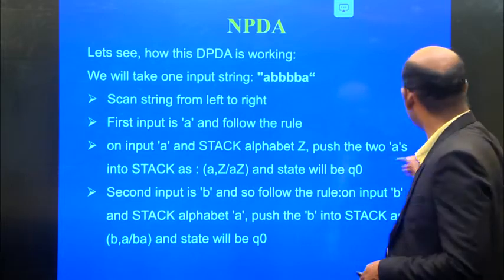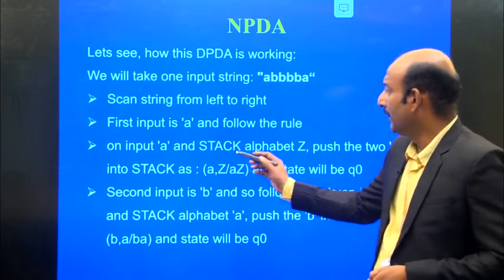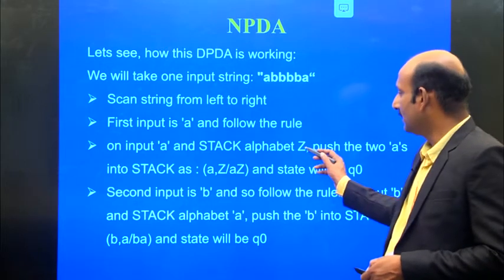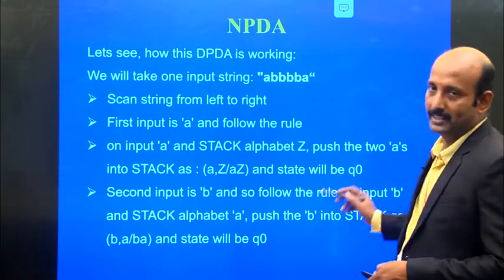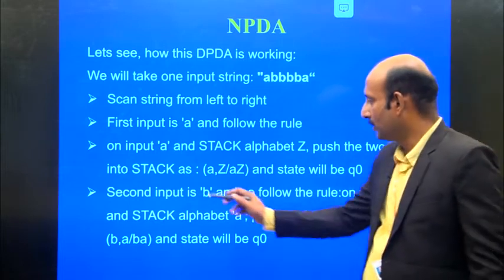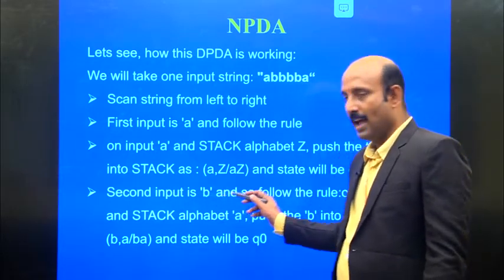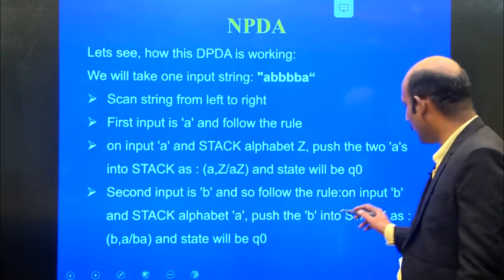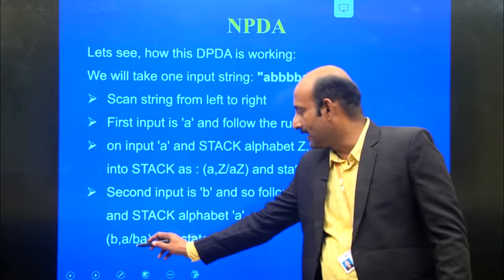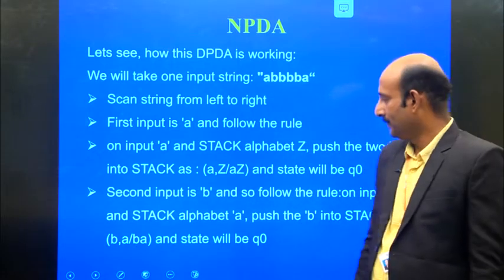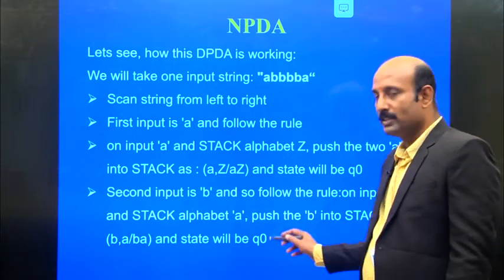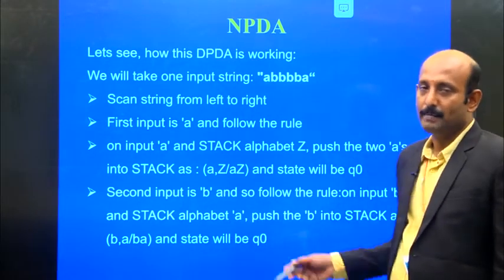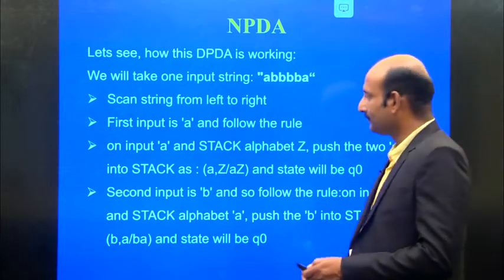I repeat: if the input is A and the stack alphabet is empty, that is Z, we push 2 A's; that is rule 1. And rule 2, if the input is B and the stack contains the alphabet A, we push the B onto the stack. So the stack may contain B, A, and the state will be Q0. The transition does not go to any other state; it comes back to the same state.